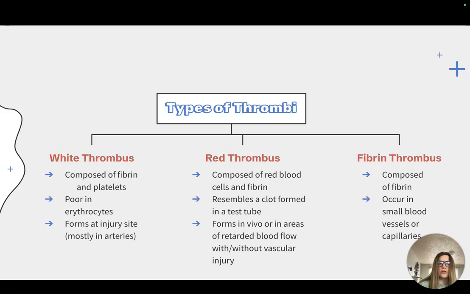In contrast, the red thrombi primarily consist of red blood cells and fibrin and often form in areas of static blood flow, such as blood tubes in a lab or pooling injury. Red thrombi are the typical blood clots that form in lab tubes. They occur with or without injury. Finally, fibrin thrombi are composed solely of thrombin and occur in small blood vessels or capillaries.